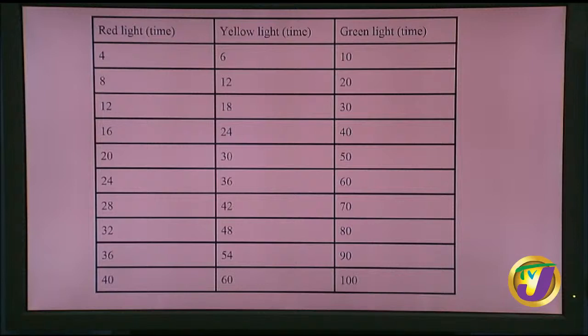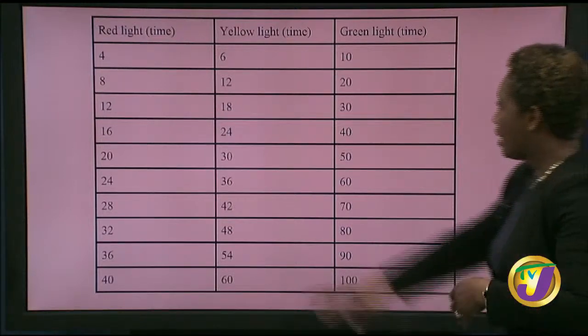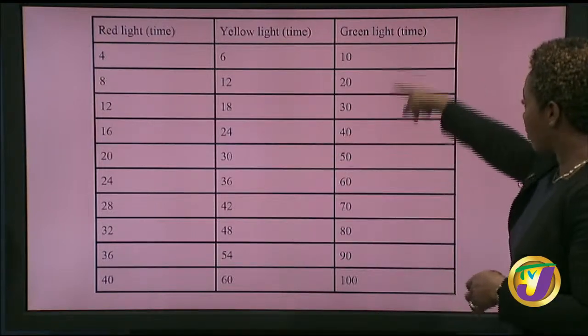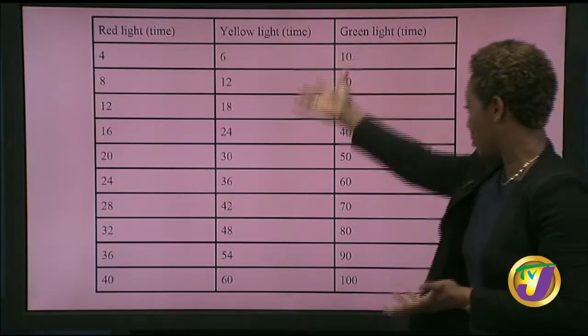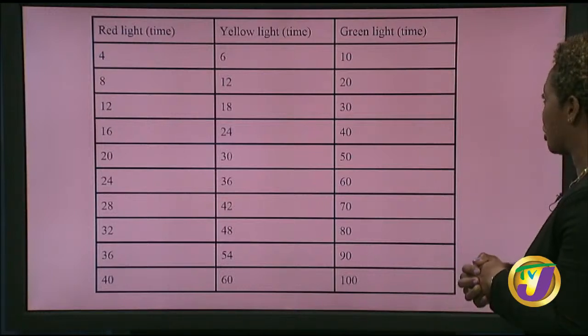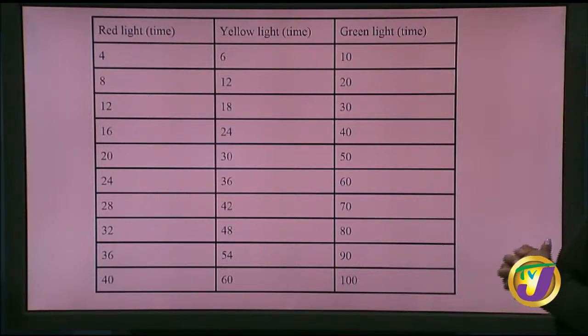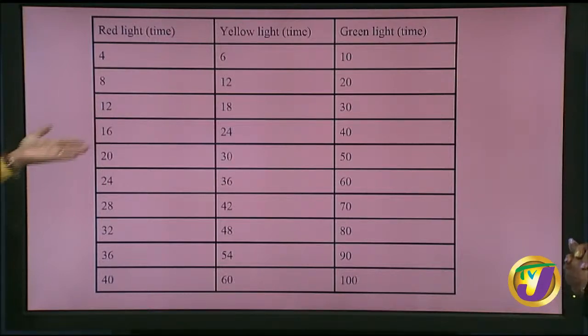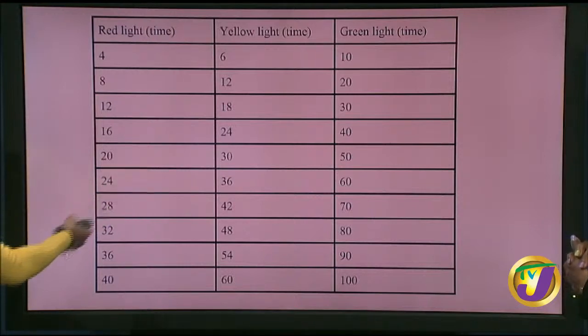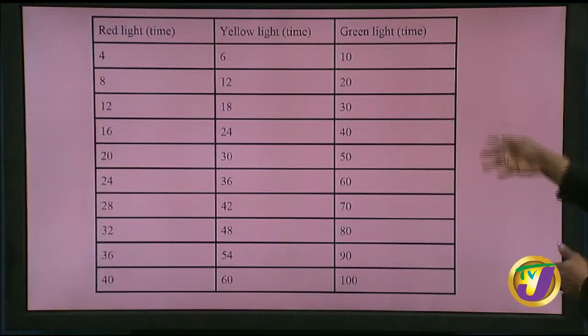Just looking at our table here, you can see it for 2 of them. For instance, the red light will flash at 40 and the green light will flash at 40 as well. But the yellow light is not flashing at 40. Good, and they did ask us for all three lights. So now I have to look at some more possible numbers. And if we take another look, we realize 20 is also possible, but it's not for all three, just for the red and the green. So let's continue listing our times.